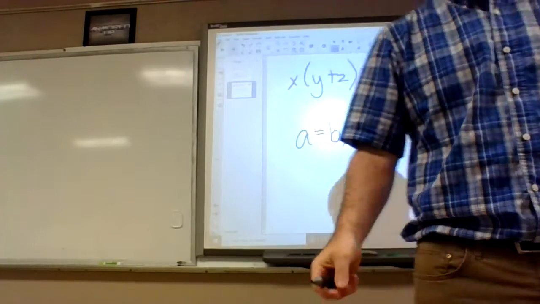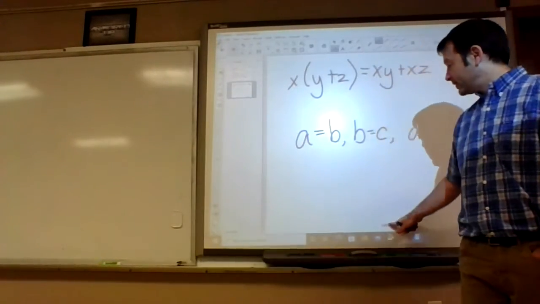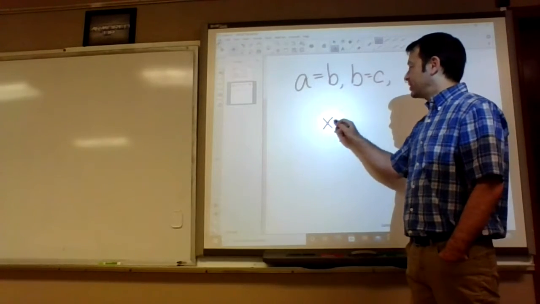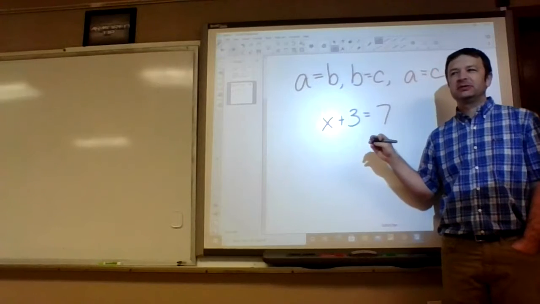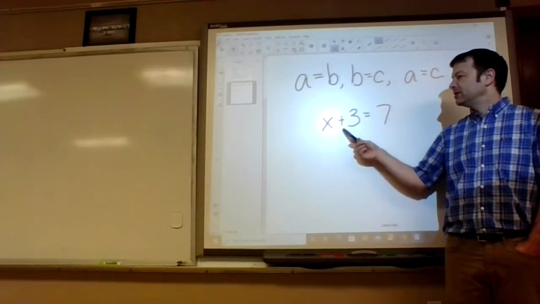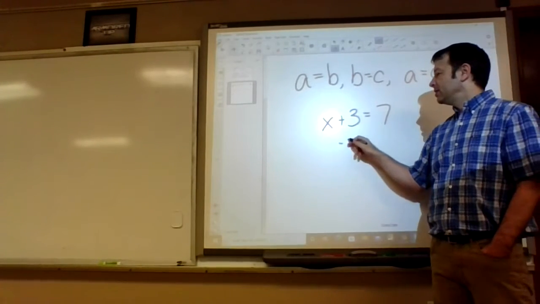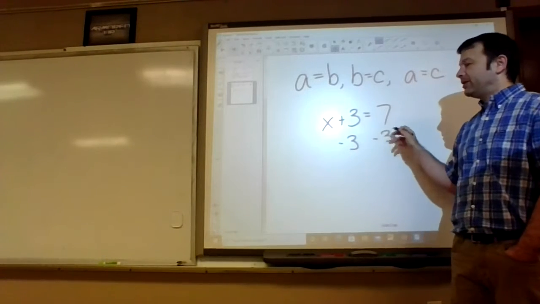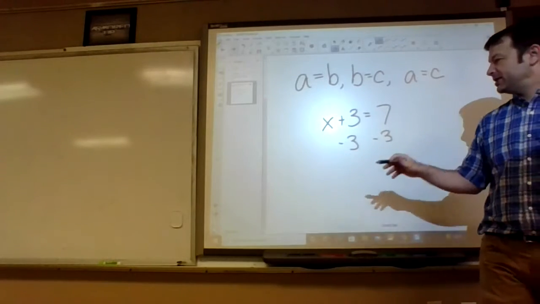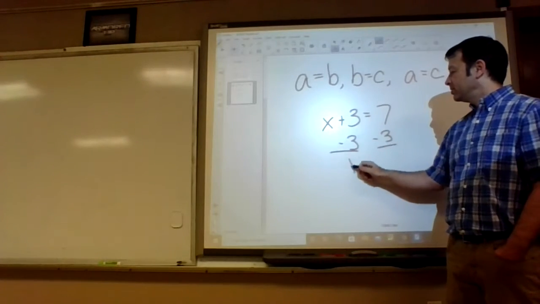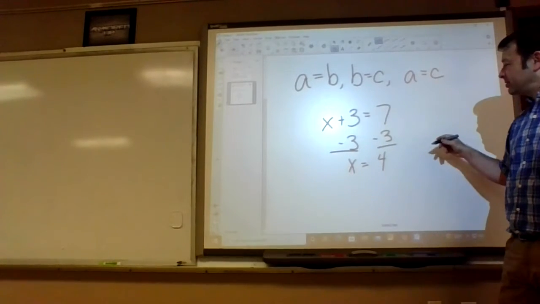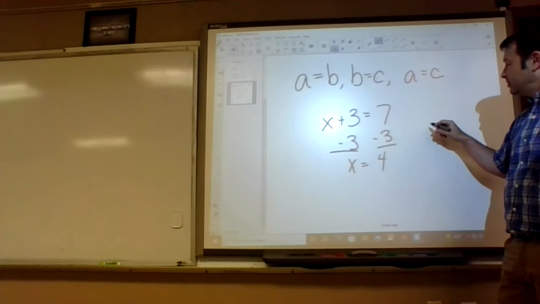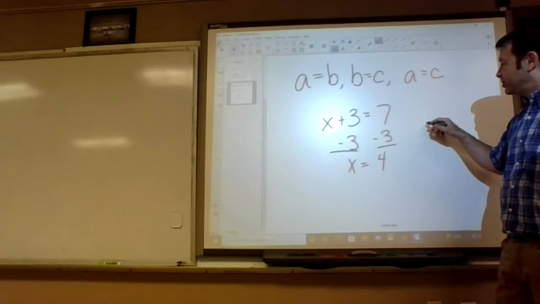Okay. So when we're solving algebra problems like x plus 3 equals 7, how do we solve that algebraically? Minus 3. Okay. When we do the same thing to both sides and we get another equation down there, that's called the addition property of equality.